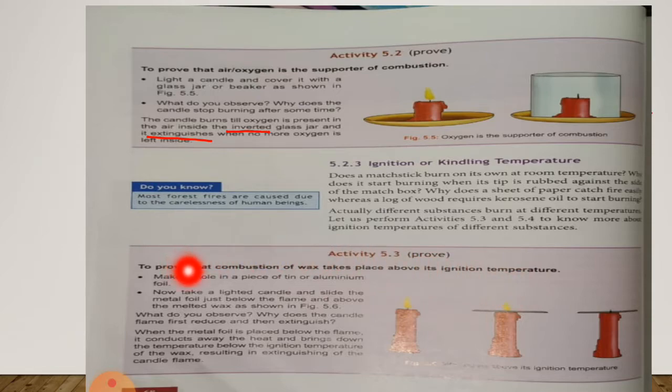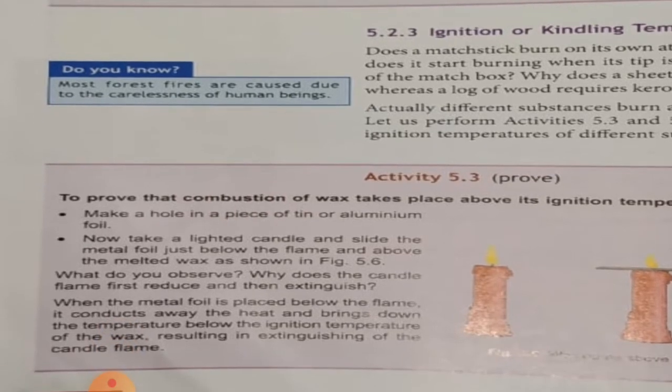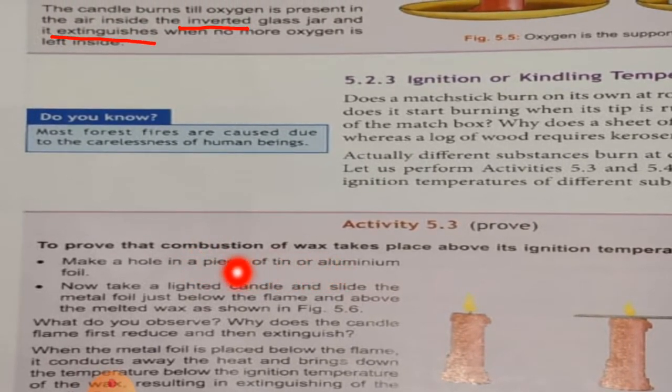So make a hole in a piece of tin or aluminium foil. First of all, you have to take an aluminium foil or tin and you have to make a hole in it. Now take a lighted candle and slide the metal foil just below the flame and above the wax as shown in figure 5.6.